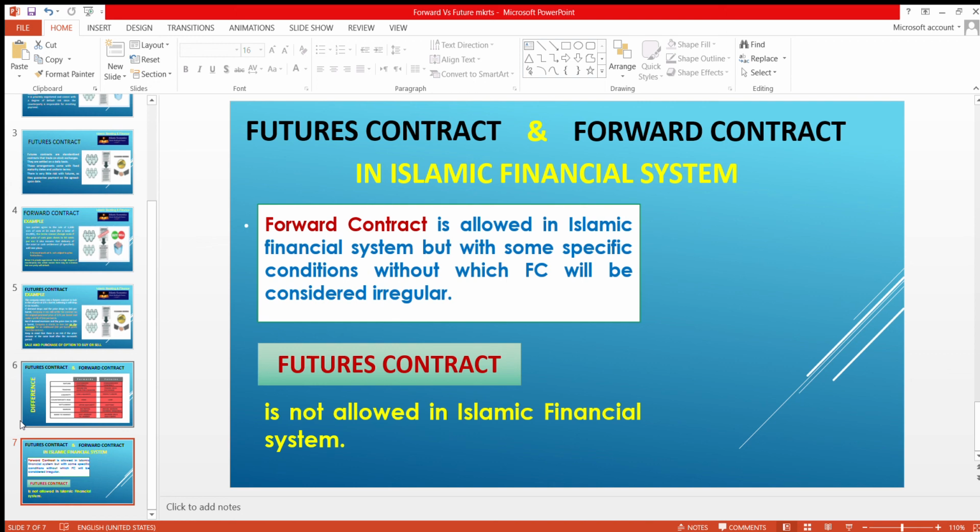There is uncertainty in price. On a daily basis this price changes, and that is why futures are not possible in the Islamic financial system. So these are the definitions of forward contracts and future contracts, and this is the difference between them. And forward contracts are allowed in the Islamic financial system.